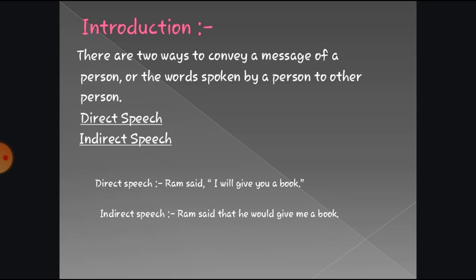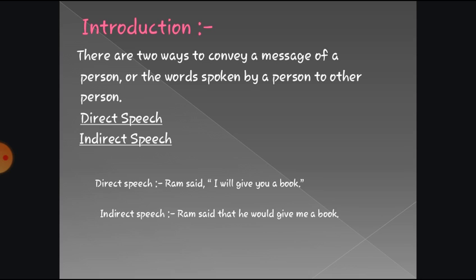So here, as you can see in the example, Ram said, "I will give you a book." This sentence is written in direct speech.